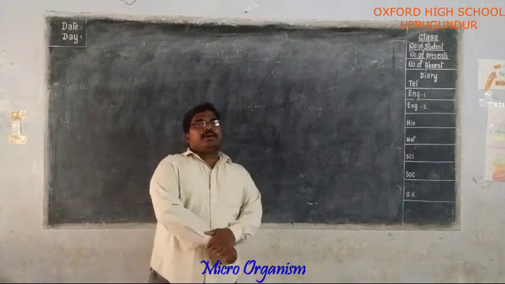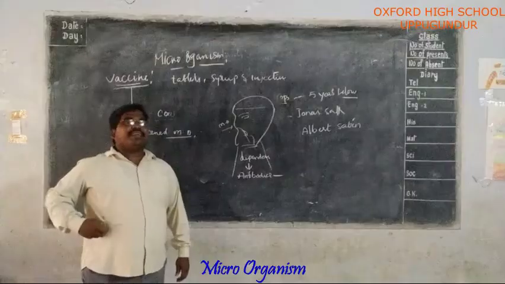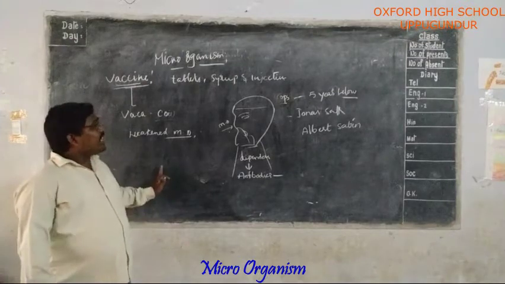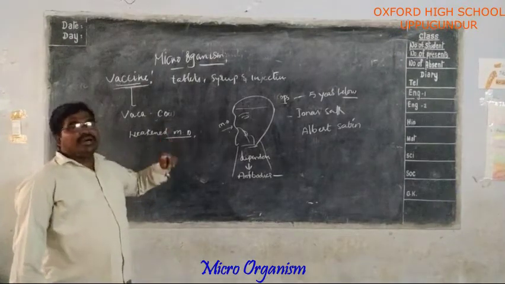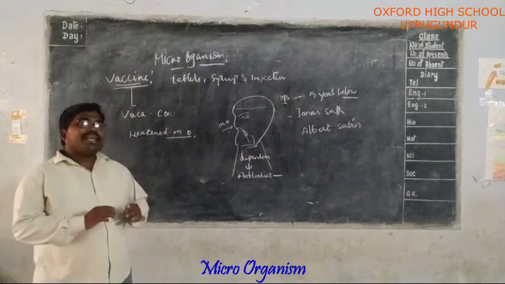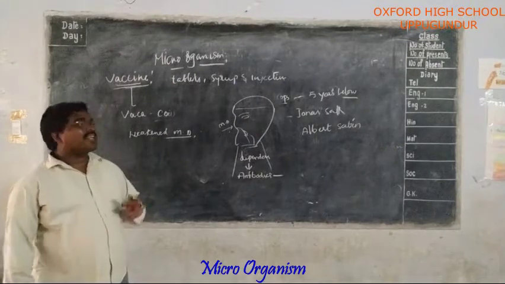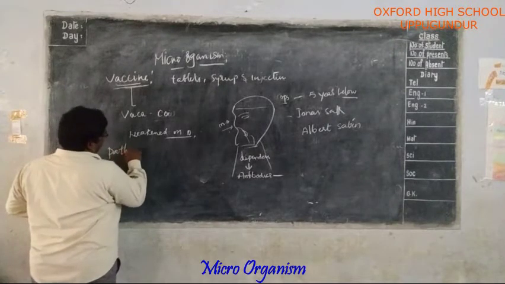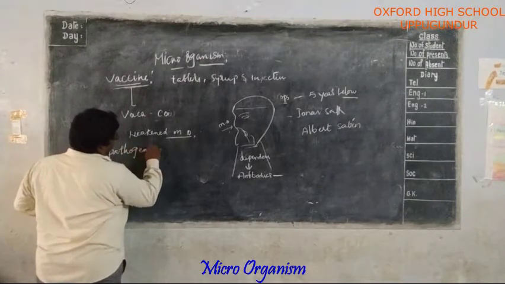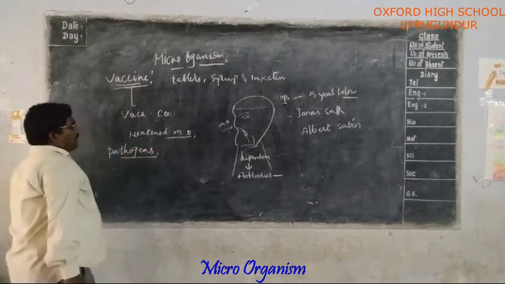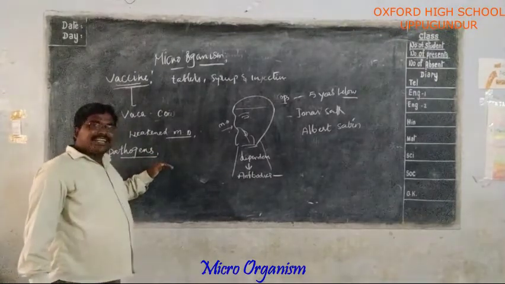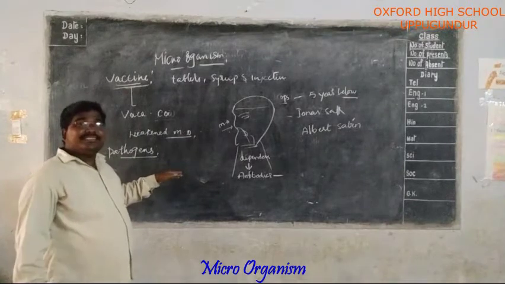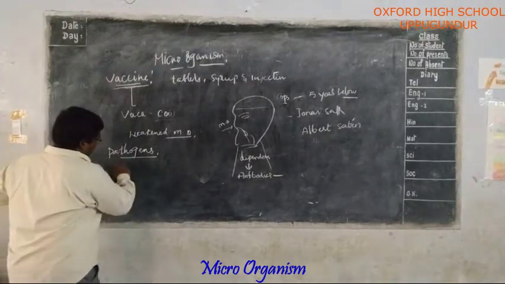Okay, now we are going to discuss about different vaccines discovered by the scientists. Okay, other harmful effects of microorganisms. The microorganisms which cause diseases are called pathogens. What are those? Pathogens. Microorganisms which cause diseases are called pathogens, and studying about the diseases is called pathology.